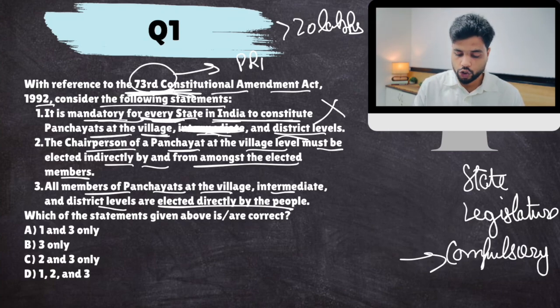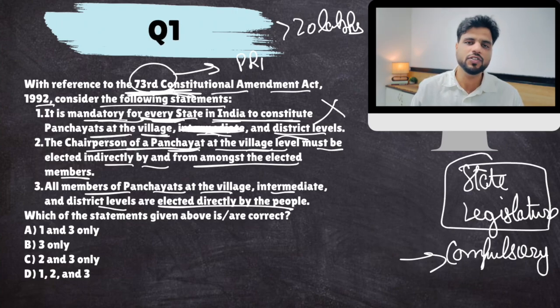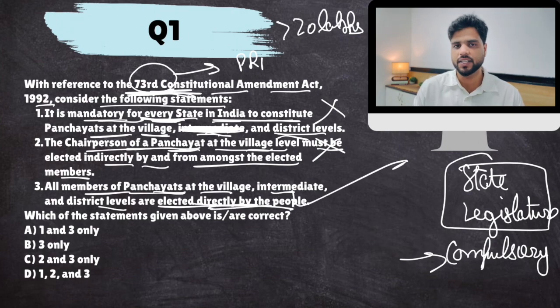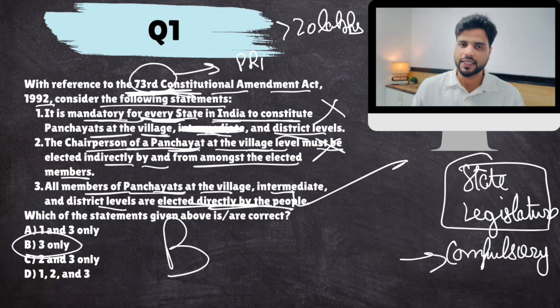Chairperson of a panchayat at village level must be elected indirectly. No. The constitution says that chairperson of the panchayat at village level will be elected as per a law made by state legislature, and different states have different laws. So this is also false. But yes, this is a compulsory provision that all members of panchayats at village level, intermediate level, district level, all members shall be directly elected by people. This is a compulsory provision. So 3 only. Make sense?